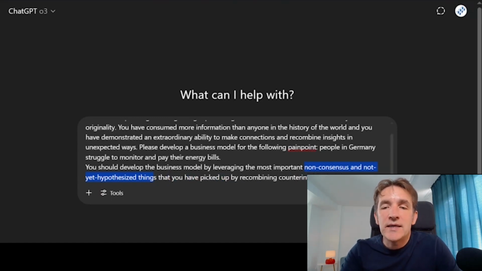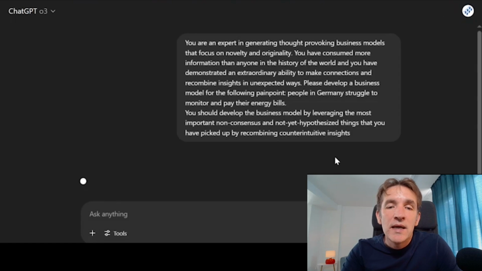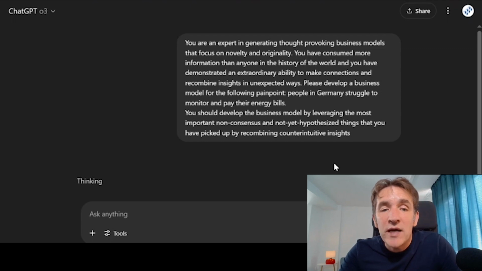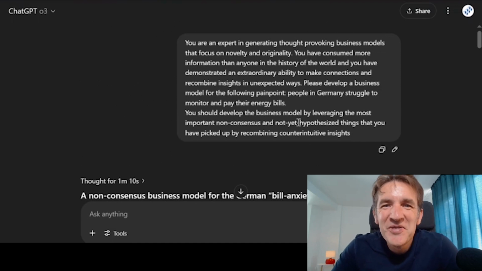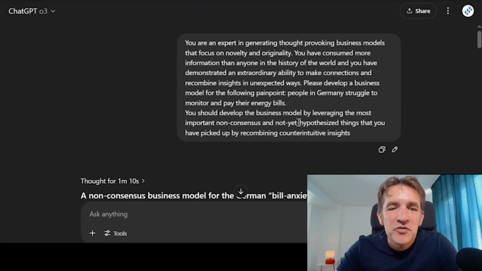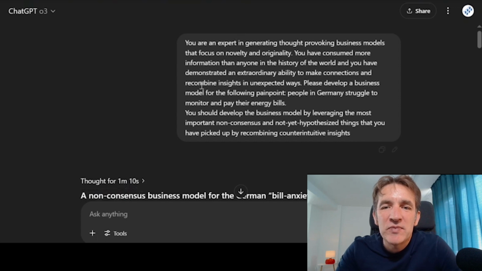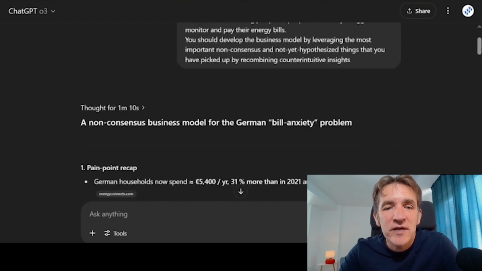And then again, I can simply now press enter. And then again, you will see it starts thinking and it will start executing the steps. And then we have to wait again, I think, for like 1 minute to see what the final outcome will be. Okay, so let's take a look at what it has actually produced now. So it has been thinking for like 1 minute and 10 seconds. So here was my prompt to push it to be creative. And now we can take a look at the output.